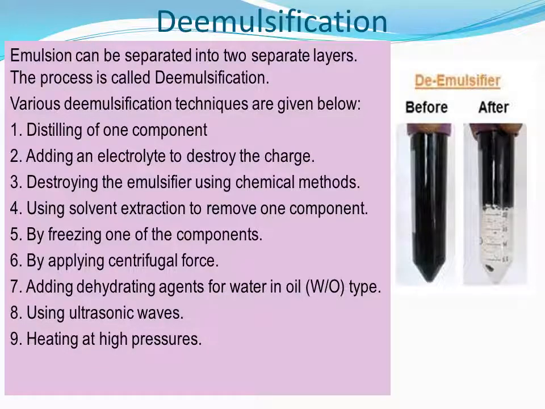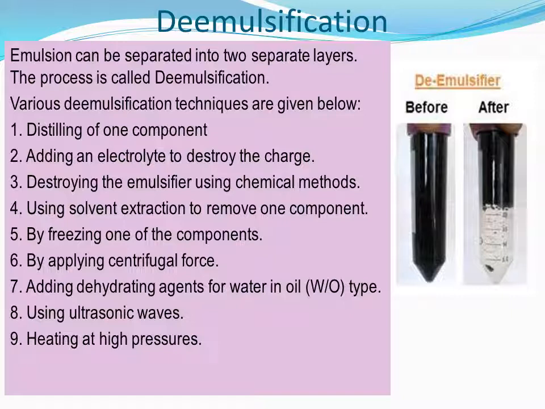De-emulsification. De-emulsification means separating the two components. Emulsion is a colloid of liquid dispersed in another liquid. These two liquids can be separated. That process is called de-emulsification. Emulsion can be separated into two separate layers. This process is called as de-emulsification.